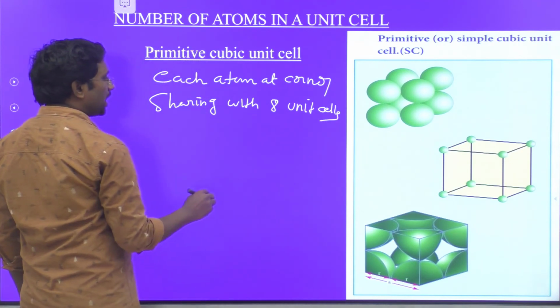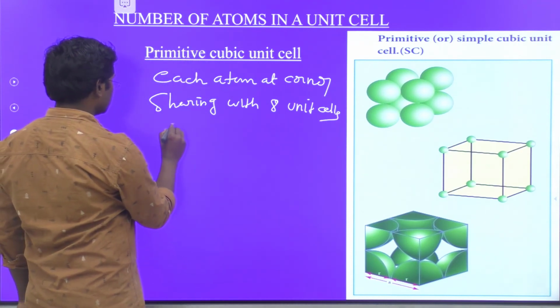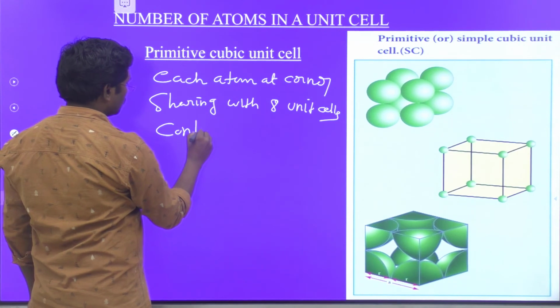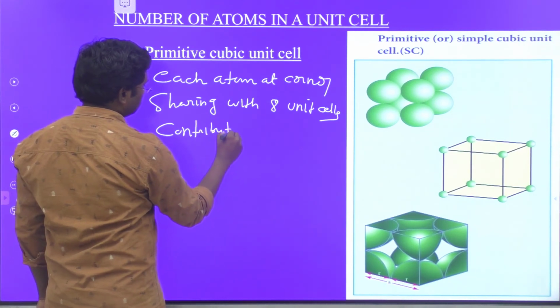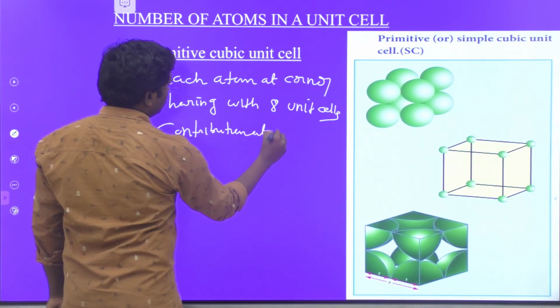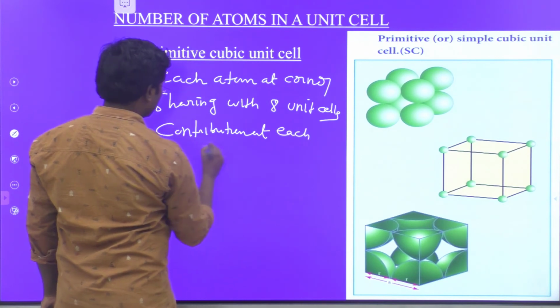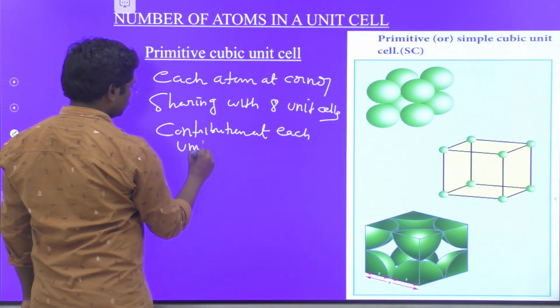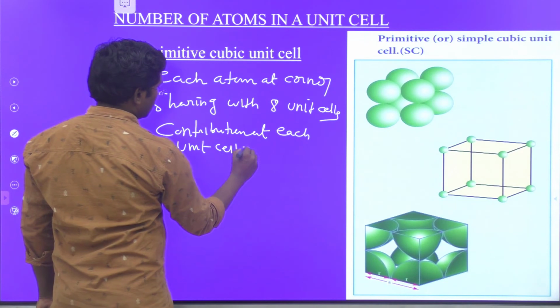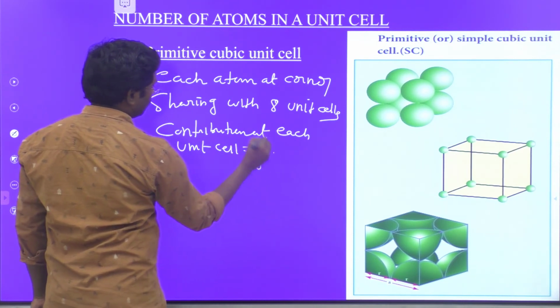Therefore, its contribution to each unit cell is equal to 1 by 8.